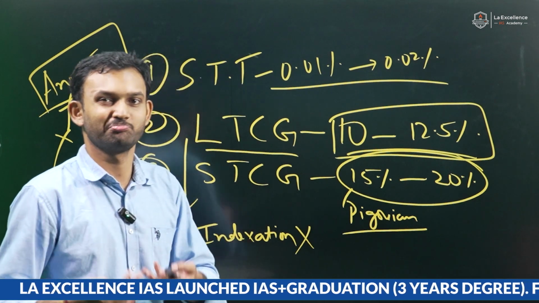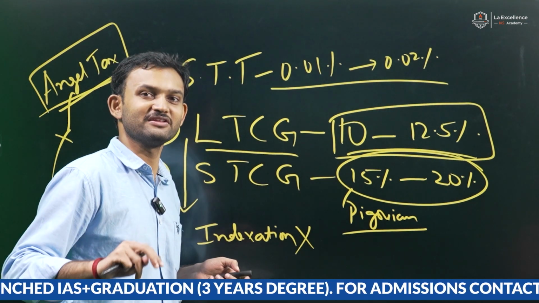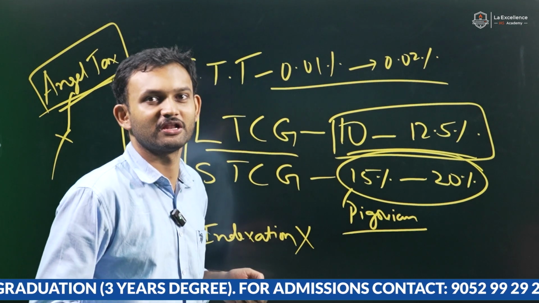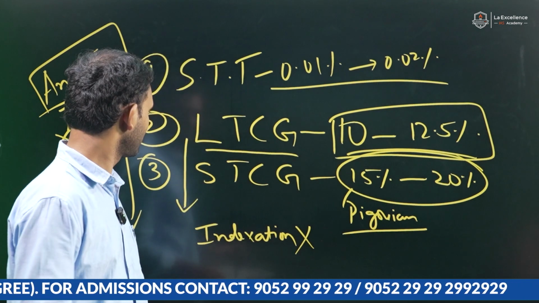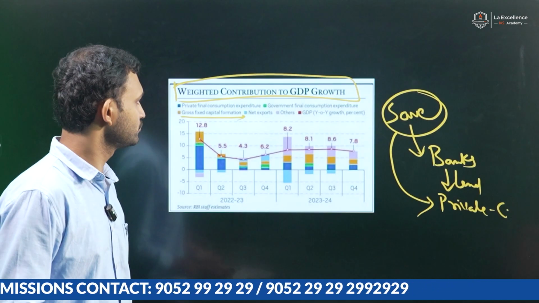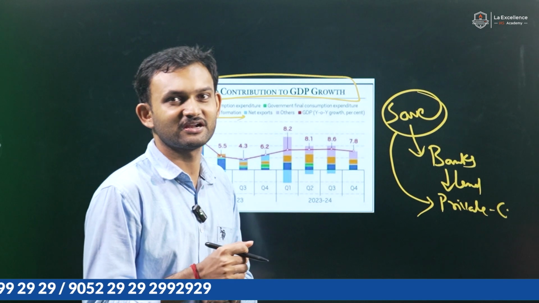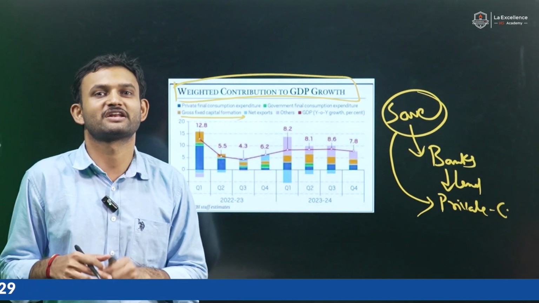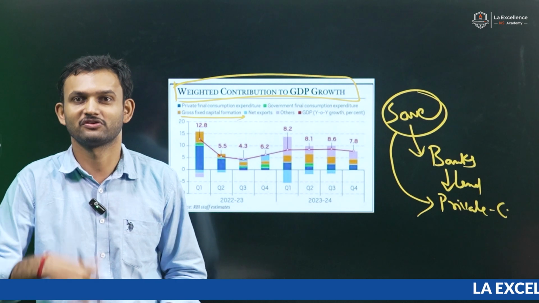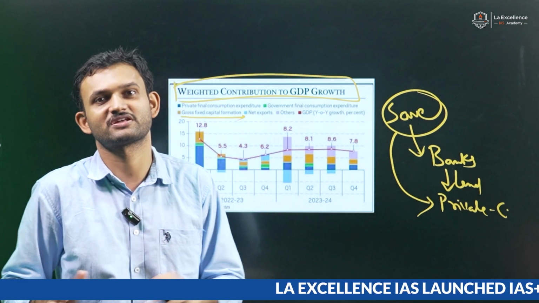When Nirmala Sitharaman's speech says these things are to be normalized because the market is going to be a bubble if it is not done. A real estate boom now is going to be a bubble if it is not done, if indexation is not removed. So this will disincentivize frequent transactions. That's the reason at least the impact on the stock market was that though it has risen on expectations, it has stopped at least at a level. It has reached a saturation at least for the last couple of days.